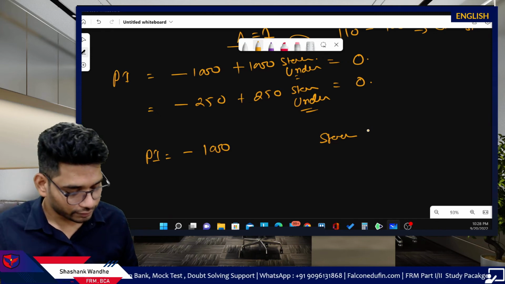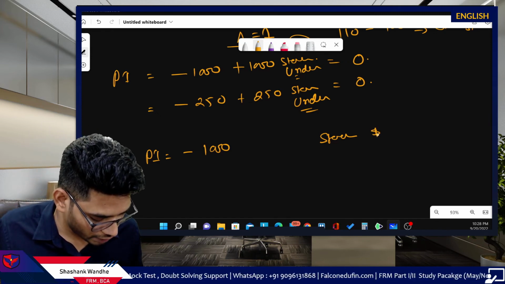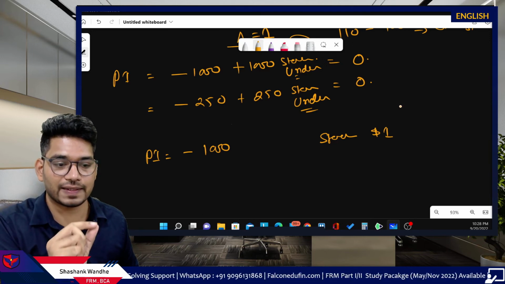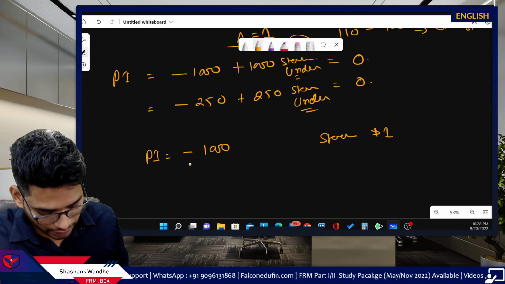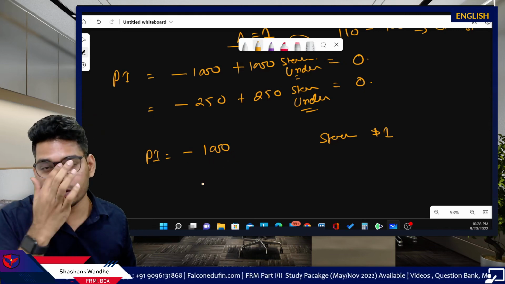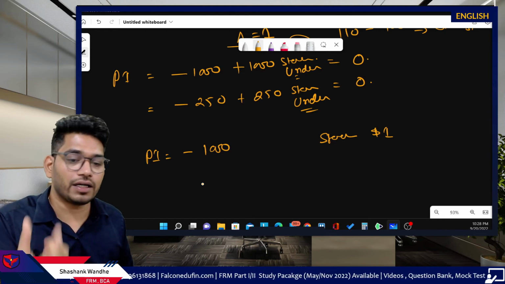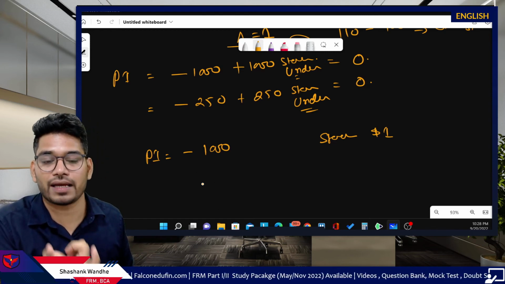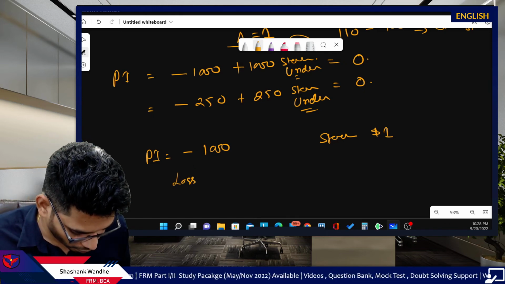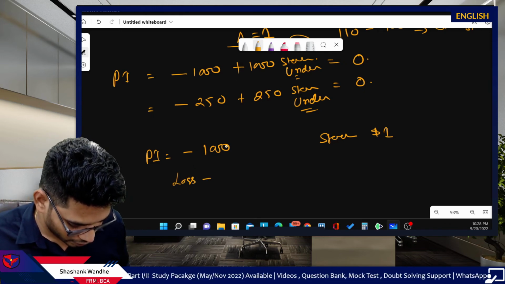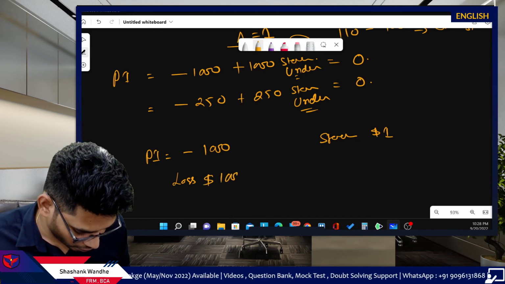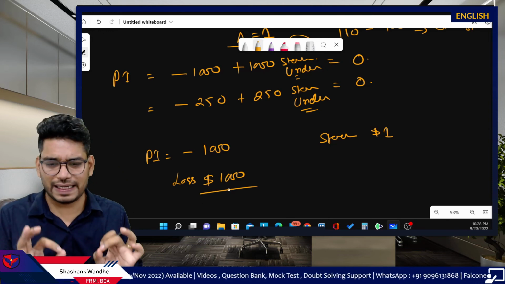Now see, if the underlying price increases by $1, as we discussed, this -1000 is indicative of, for an increase of $1, your portfolio will suffer by -1000. This will be your total loss. Your loss will be $1000. Very simple, easy to understand, right?